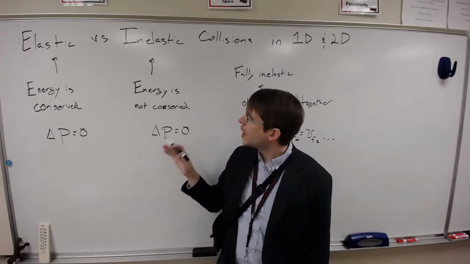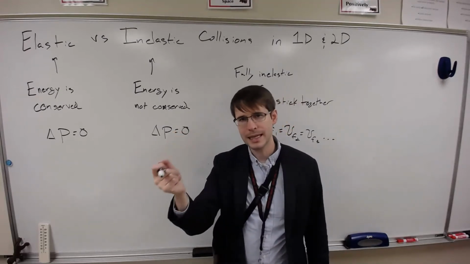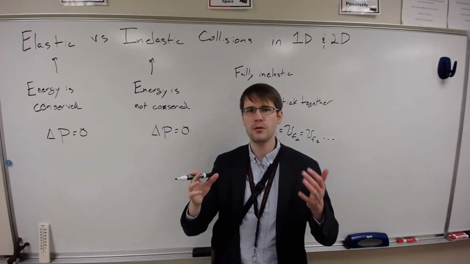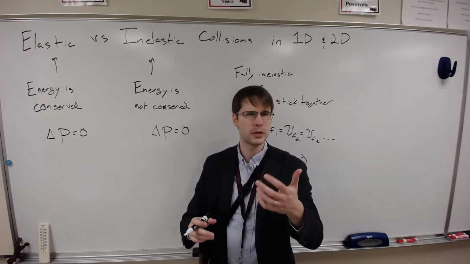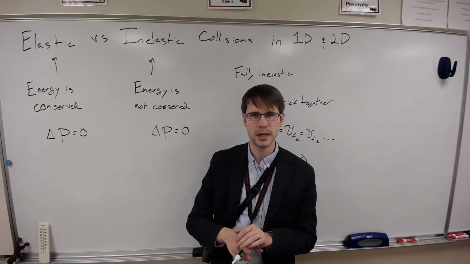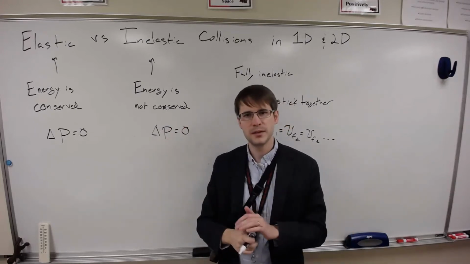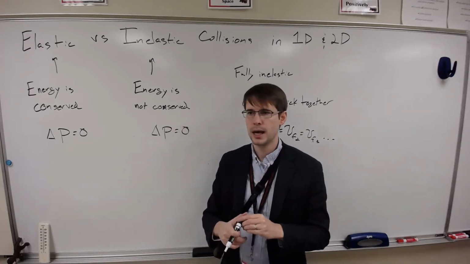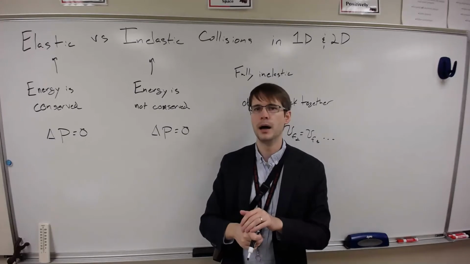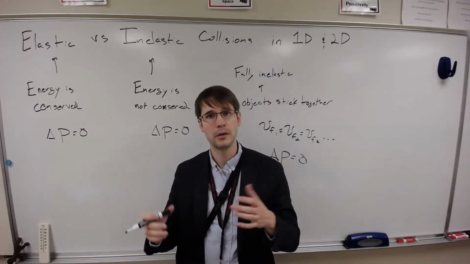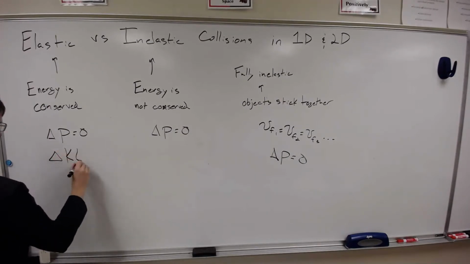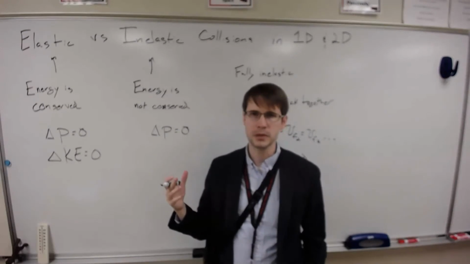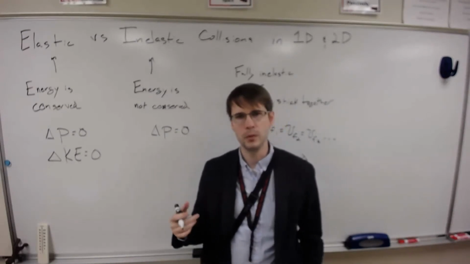And so for all of these situations, the change in momentum, this is talking about in the instant of the collision, right before to right after, the momentum is conserved. Once the collision is over, then we'll go back to using a different method like energy or forces or kinematics to figure out what happens to the object. We use momentum specifically when we know about a collision, and we use it only during the collision, when we're using the collision model for momentum, the multiple object model for momentum. So these are the big basic ideas here. I'm going to take a look at a short example quickly, and then we'll move on.